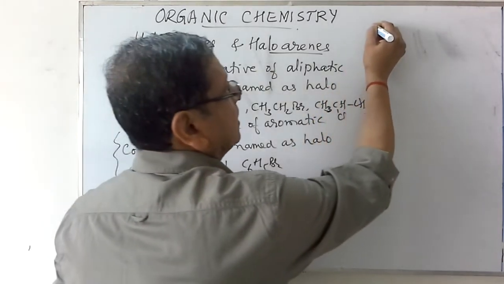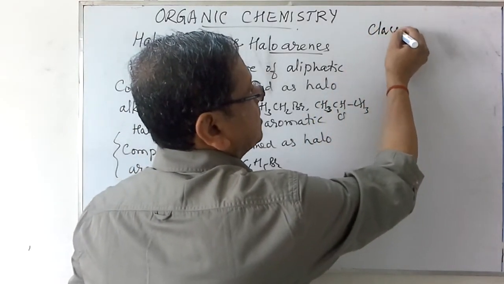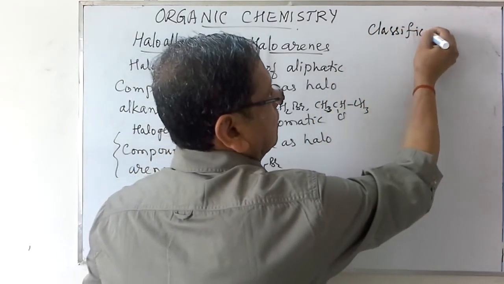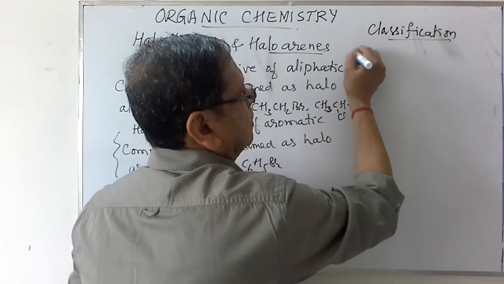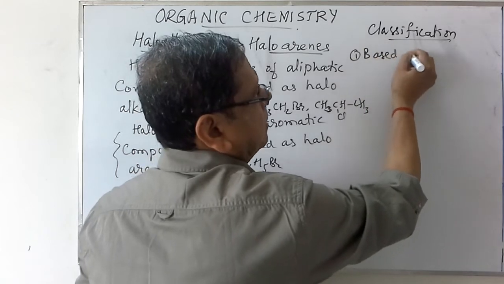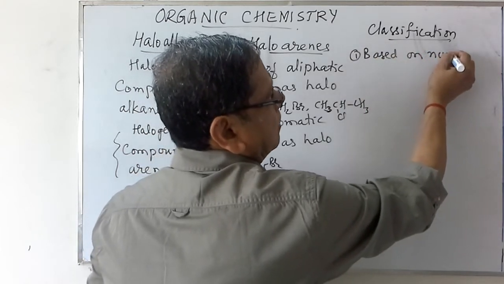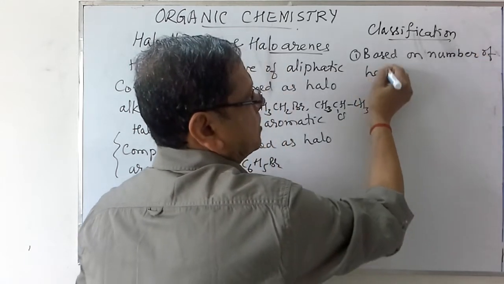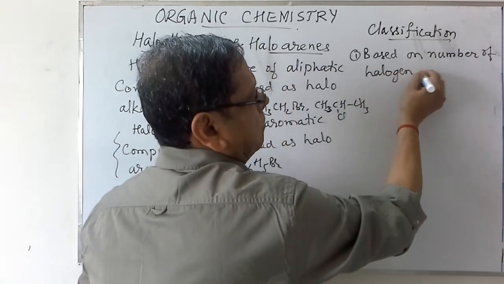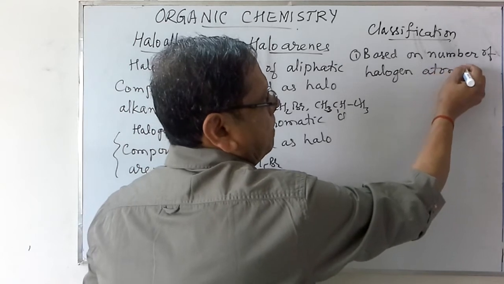So first let us consider the classification of these halogen compounds based on number of halogen atoms.